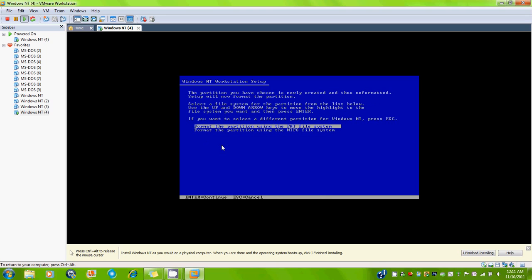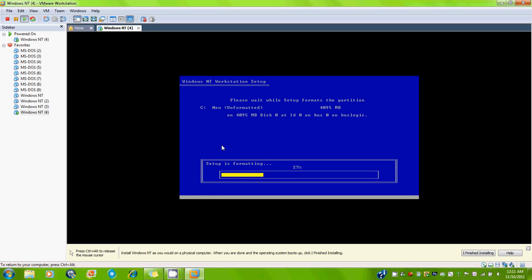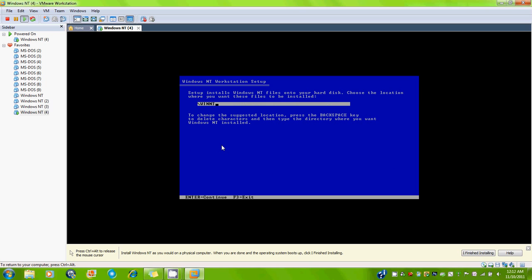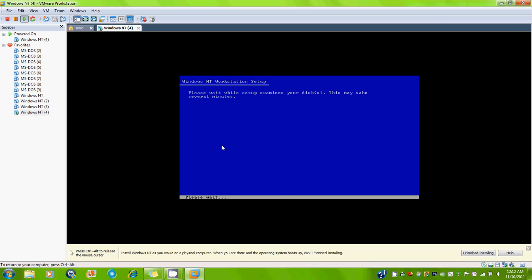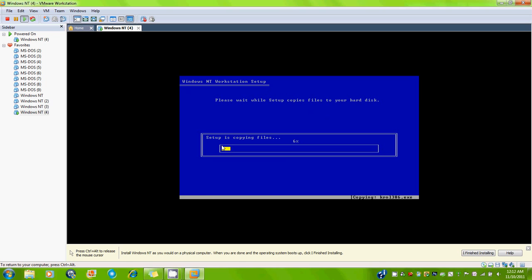and Enter to install. And we want to create the partition using NTFS, so just go down and then click Enter. Let it set up. This should take very little time, as you can see. Just Enter to continue. Enter to continue. Just going to check. I'm going to copy the files. This is very short as well.